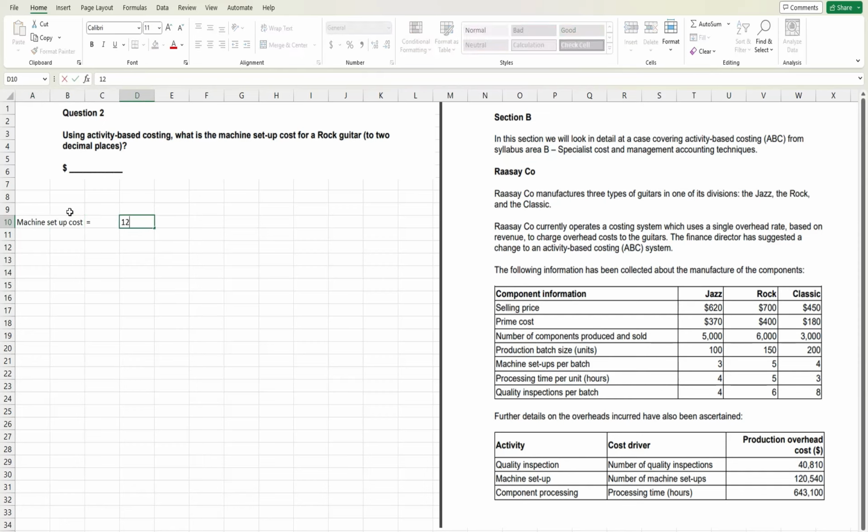Yes. And basically in activity-based costing, what we do is we first of all find out the cost pool and the cost driver. So the question is asking for the cost pool, I mean machine setup cost, and what is the cost driver? The cost driver has already been given in the question, that is the number of machine setups.